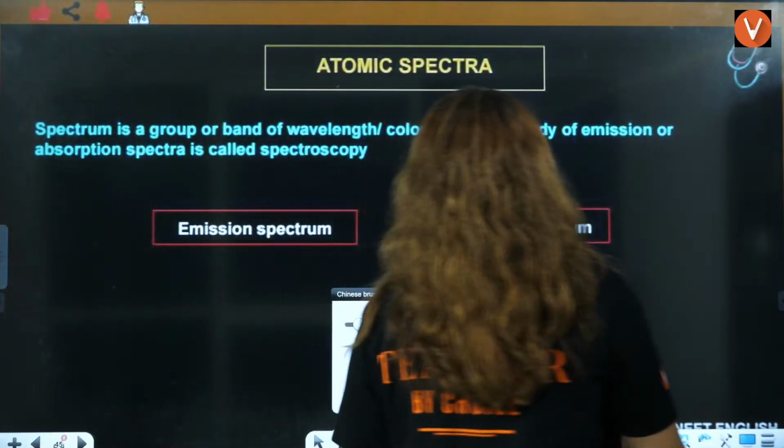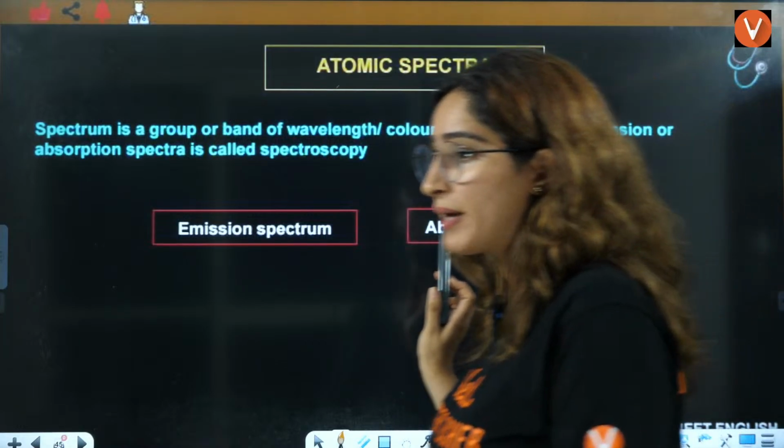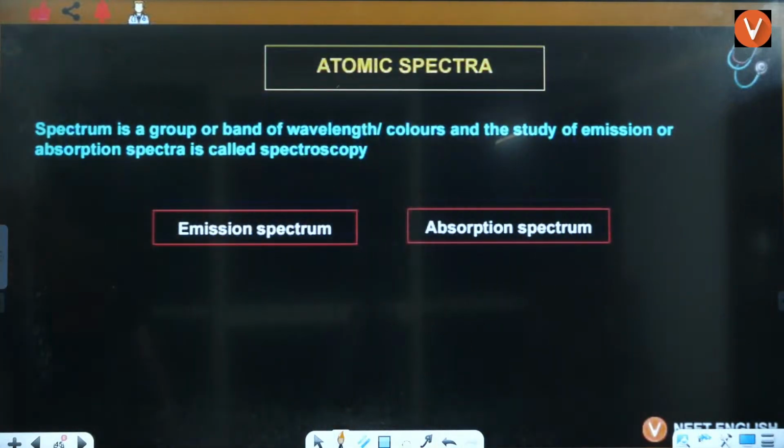Now, this is the additional topic that I am teaching you, the last topic of the class, that is atomic spectra.